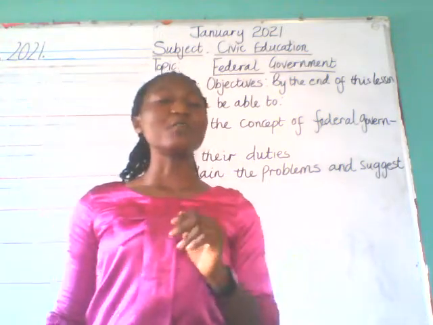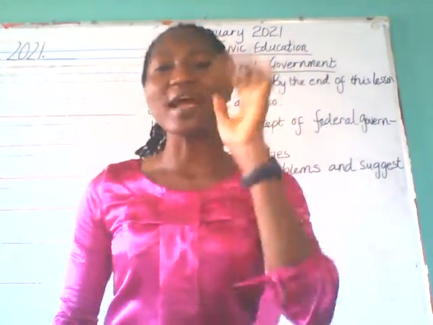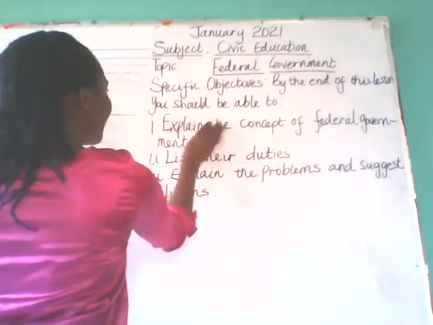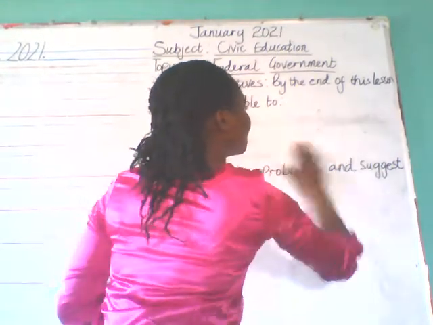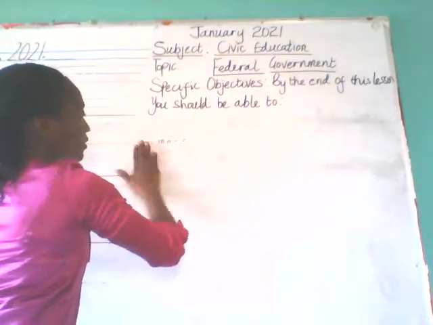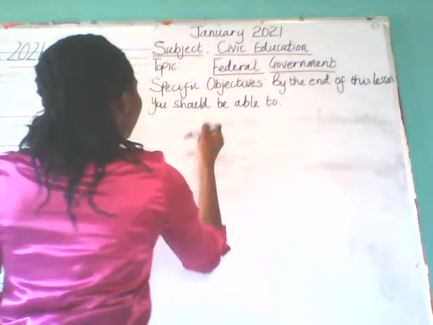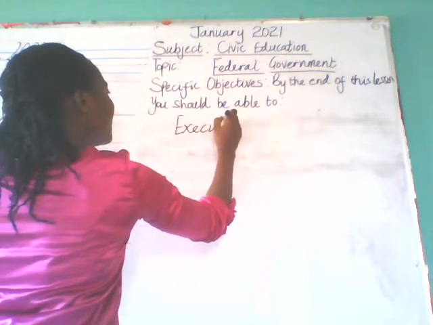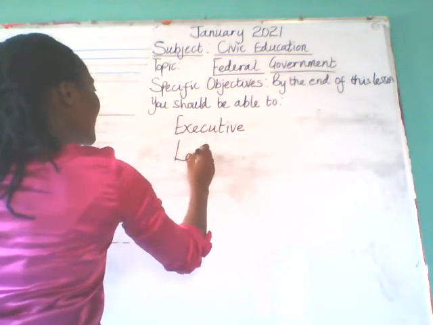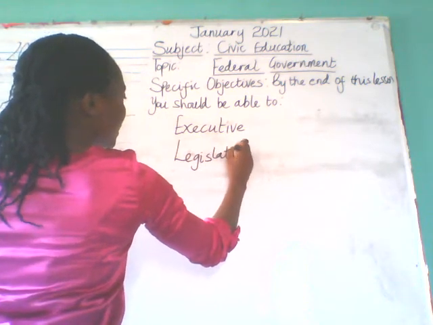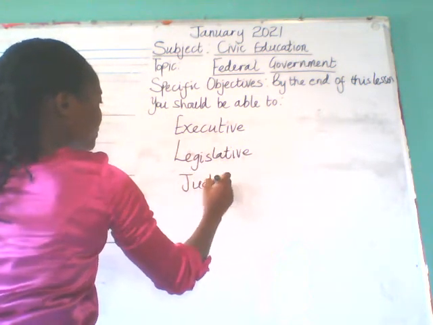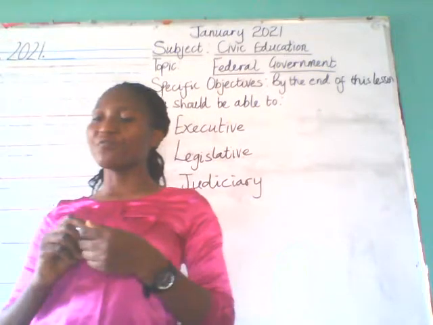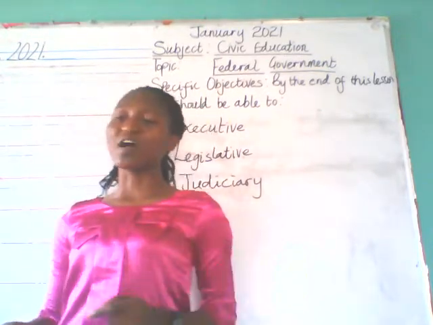So the federal government now is made up of three arms. What did I say? The federal government is made up of three arms. And they are the executive, legislative, and the judiciary. So these are the three arms of the federal government.